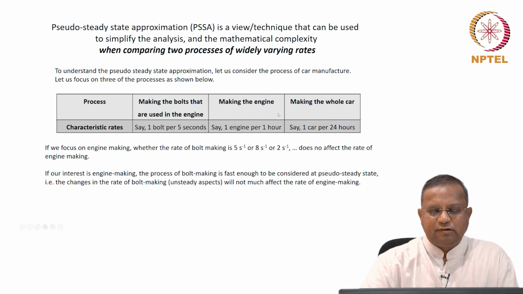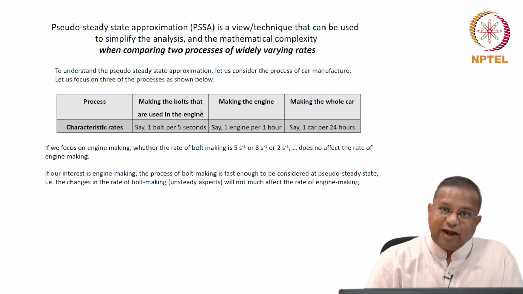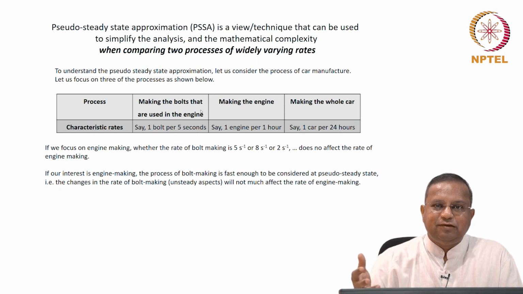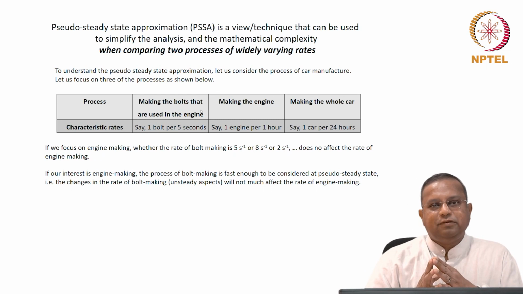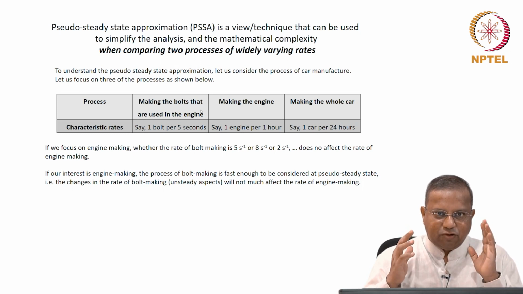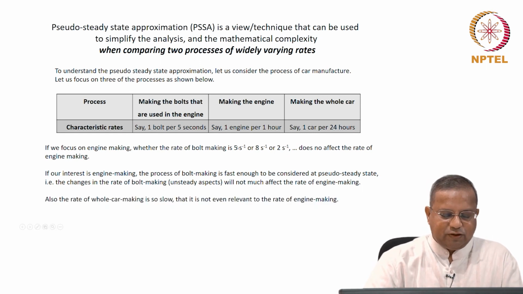And since our interest is in the engine making and the rate of engine making, we can safely ignore the variation in the rate or the unsteady nature of this rate, and therefore we can consider that to be at steady state. And you all know the mathematical advantage of steady state. The time derivatives can be set to 0. Okay. So, mathematically it becomes very helpful in reducing the complexity, the amount of effort that you need to spend and so on and so forth. Okay. So, that is what we do.